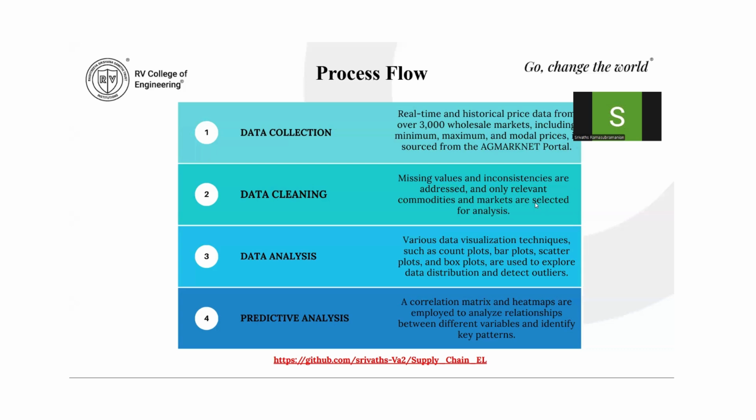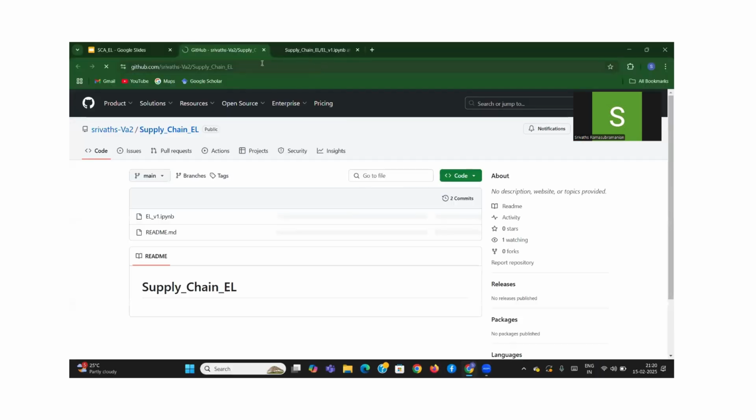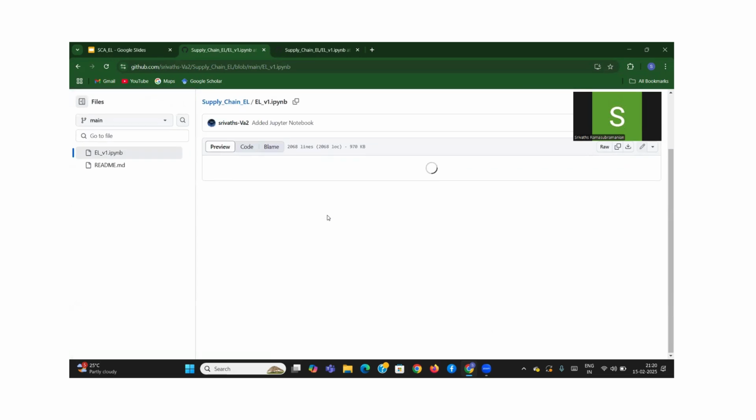And yeah, more than that, we also did predictive analysis where we used correlation matrices and heat maps in order to analyze relationships between different key variables and so on. So we have a GitHub repository which I already opened. I'll go over it. I've actually opened this GitHub repository in front of me, and over here, I will quickly go over some of the code that we've written.